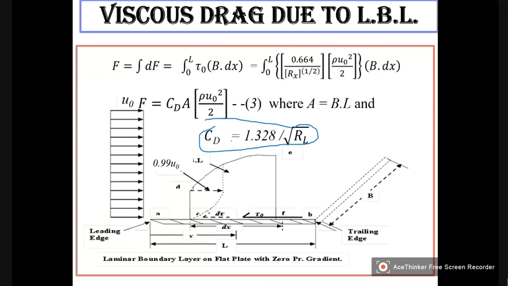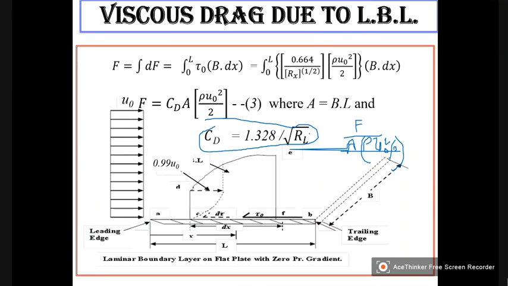Where CD is F by A rho U naught square by 2.